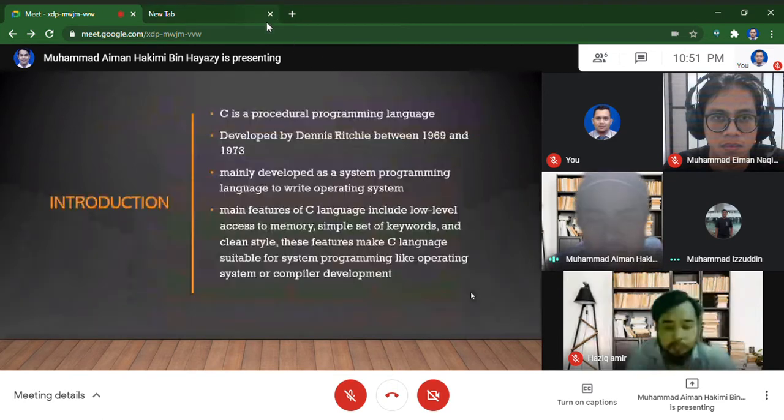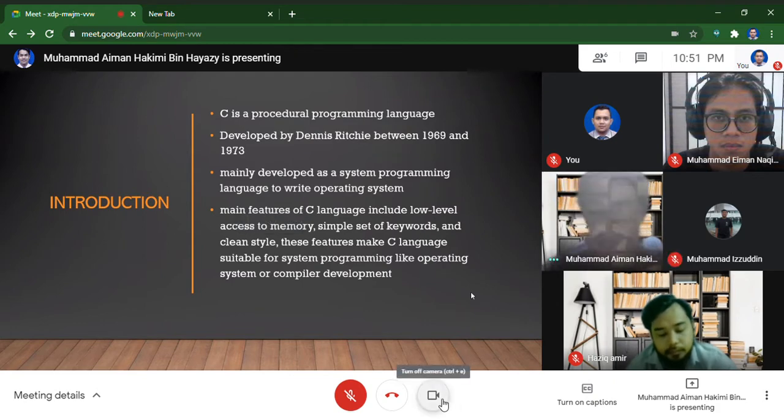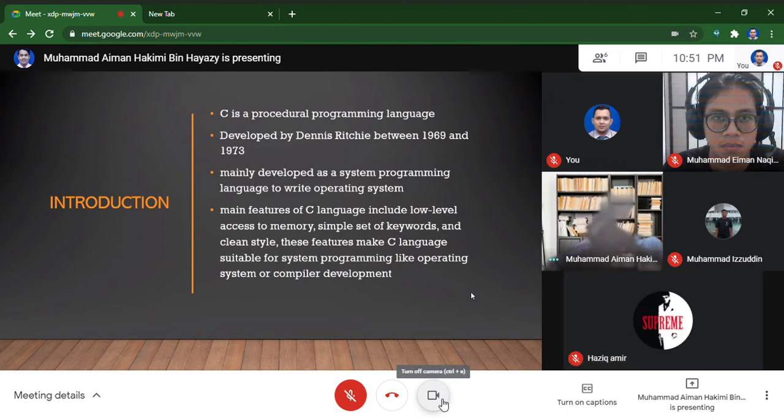Our introduction is, as you know, C is a procedural programming language developed by Dennis Ritchie between 1969 and 1973, mainly developed as a system programming language to write operating systems. Main features of the C language include low-level access to memory, a simple set of keywords, and a clean style. This makes C suitable for system programming like operating system or compiler development.